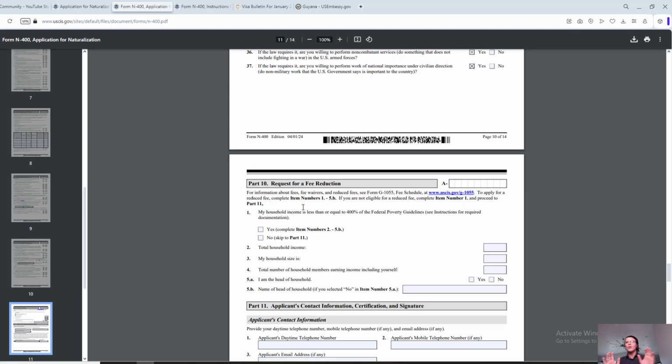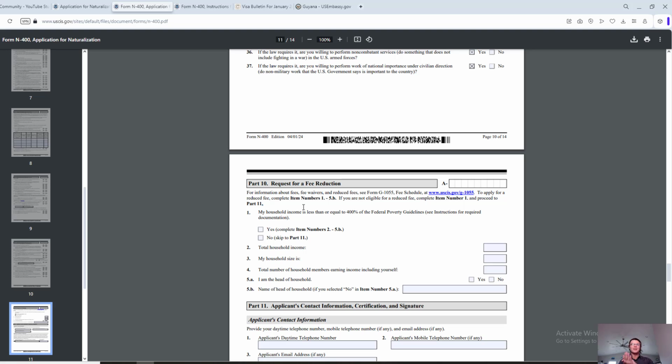One of the reasons why you might not want to do this online, but file the paper application, is if you want to apply for a fee waiver. If you want to waive the fee completely, I do have a video on this channel on how to fill out the fee waiver. You have to file it by mail with the actual application as one application package.